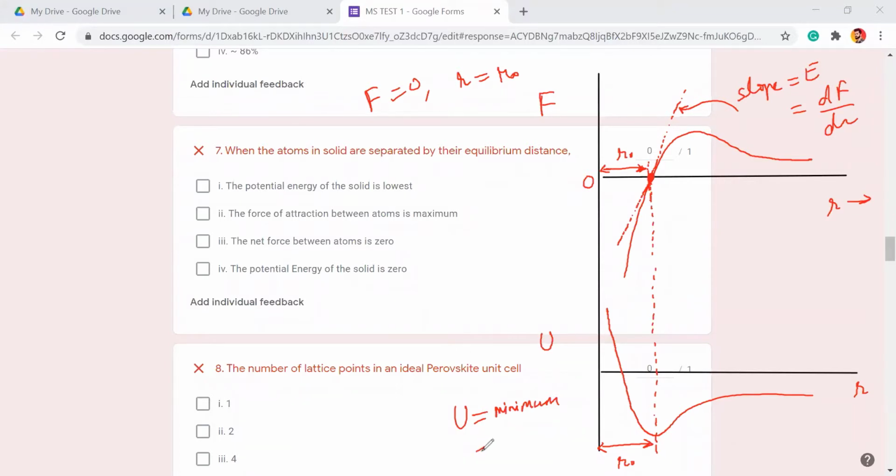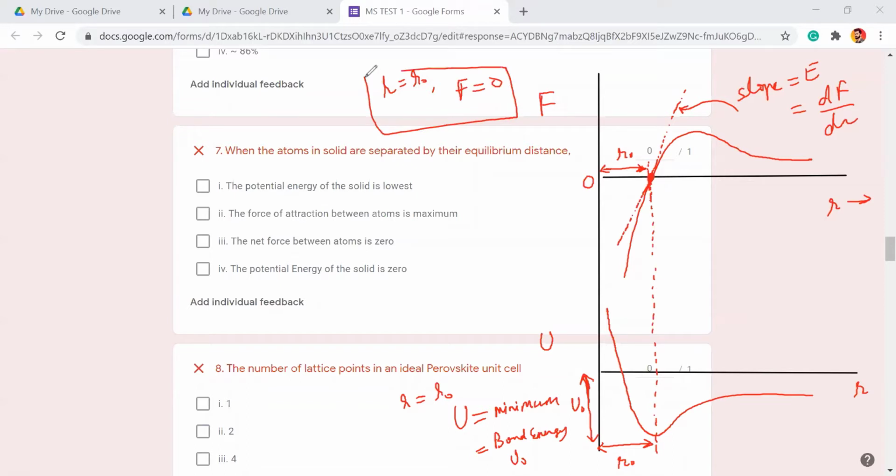The minimum energy between two atoms is called what? Bond energy, right? This is my U naught, and it is negative. This is my minimum bond energy. When R is equal to R naught, U will become U naught, that is minimum. And when R becomes R naught at equilibrium distance, F is going to be 0. At equilibrium distance, the bond energy is going to be minimum.